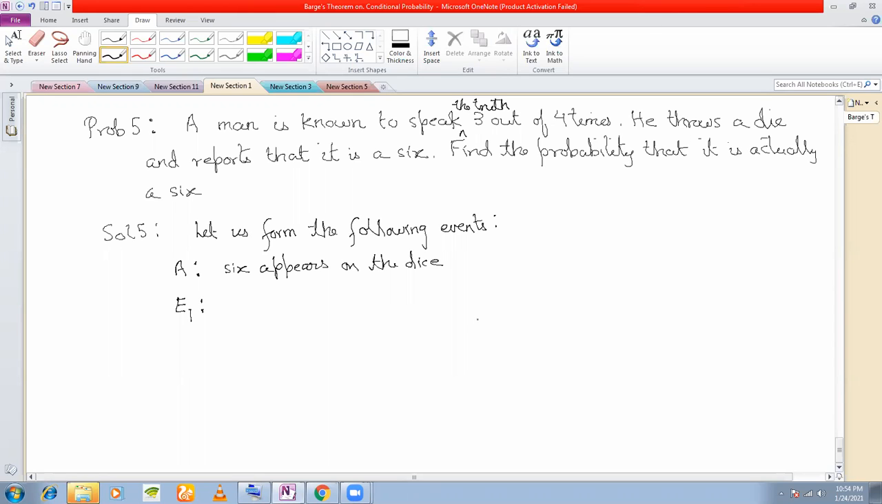Now you try to formulate the events. A man is known to speak the truth 3 out of 4 times. We want the probability that it is actually a 6. When is it actually a 6? It is actually a 6 when 6 appears and the man is speaking the truth. So E1 can be the event that the man speaks the truth, right?